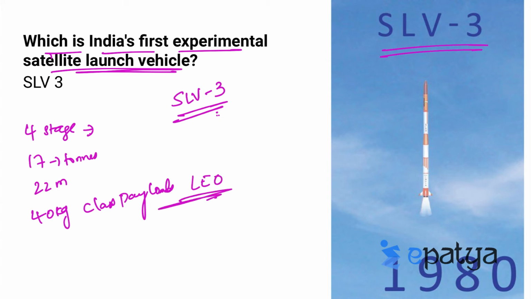This SLV-3 was launched by the Indian Space Program during the 1980s.